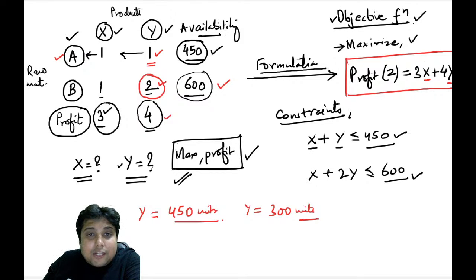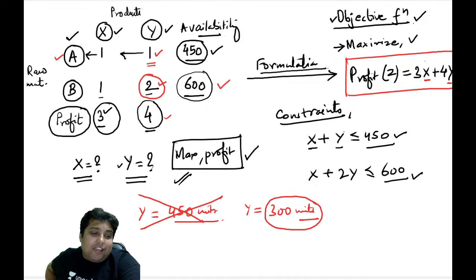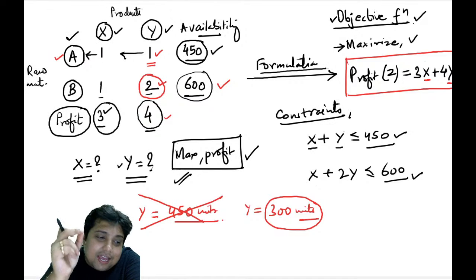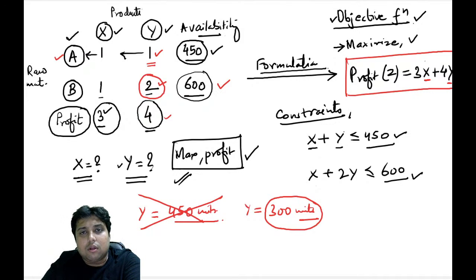And remember, we need both A and B. After 300 units, B will get completely exhausted, which means I can never make 450 units of A. With the amount of raw material that I have, I can never ever make 450 units of A or Y.